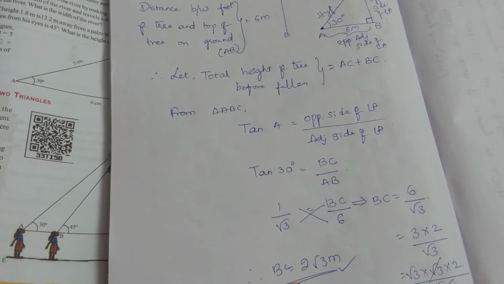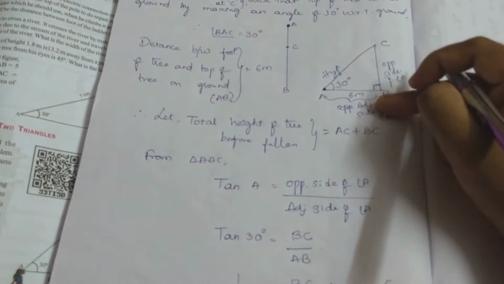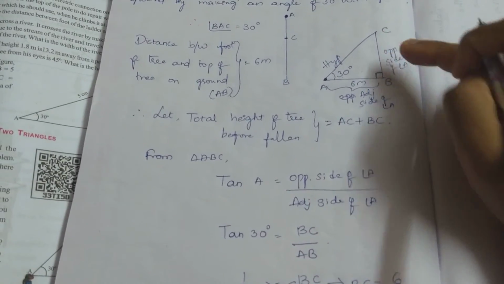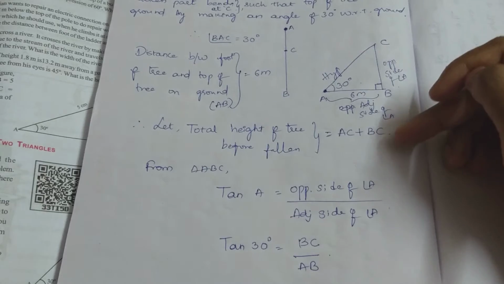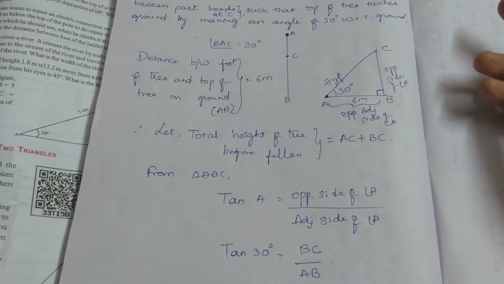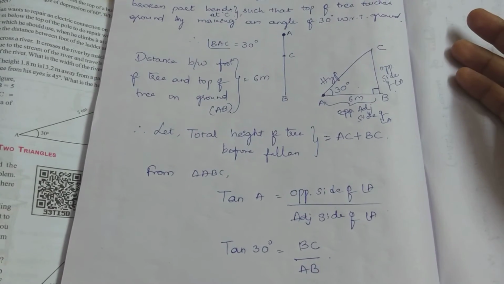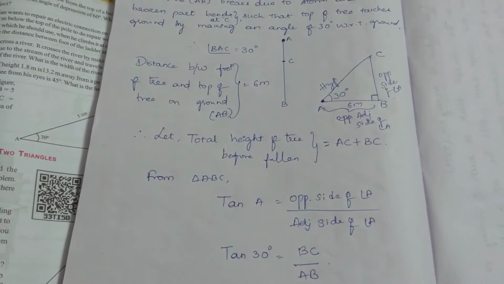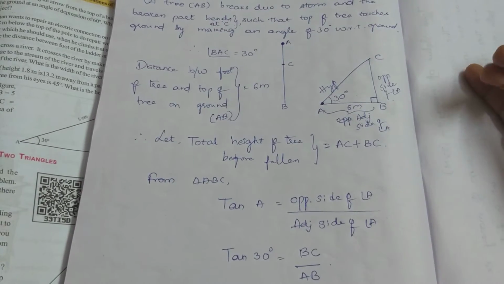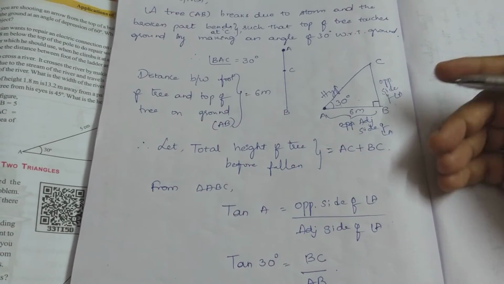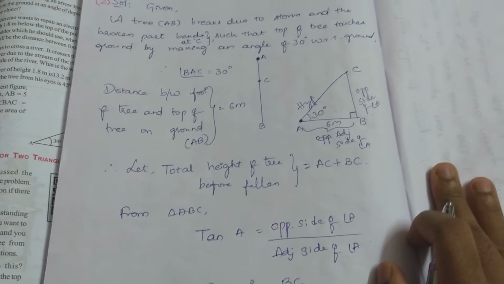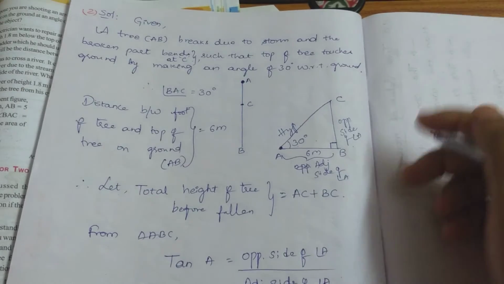Okay, we got this BC value. BC is nothing but the opposite side value you got, and AB value also you got. So how to find out the hypotenuse? It's easy. As per Pythagoras theorem, the square of the hypotenuse equals the sum of the squares of the other two sides. That way you can do, or by applying any other trigonometric ratio also you can do that. I am applying the Pythagoras theorem only.